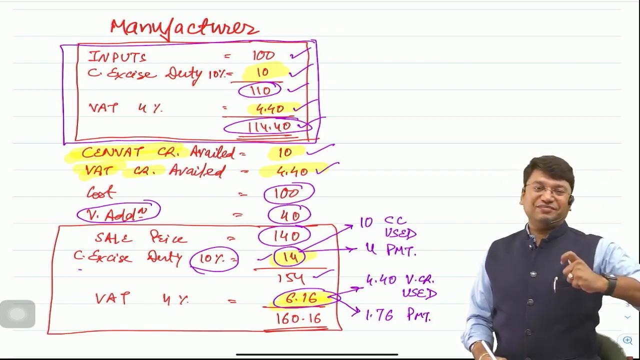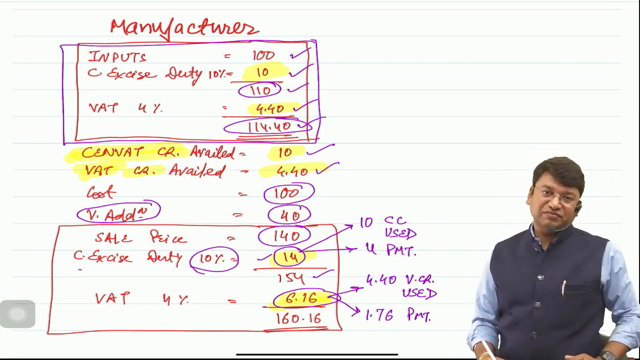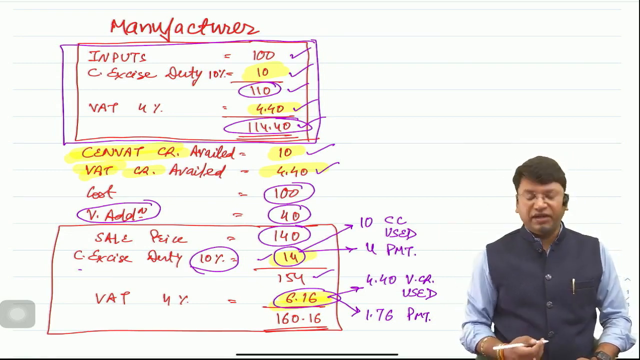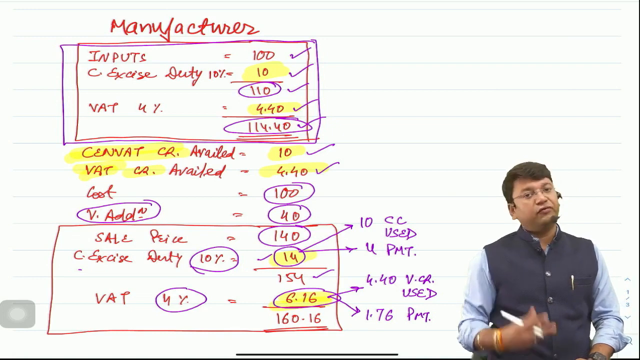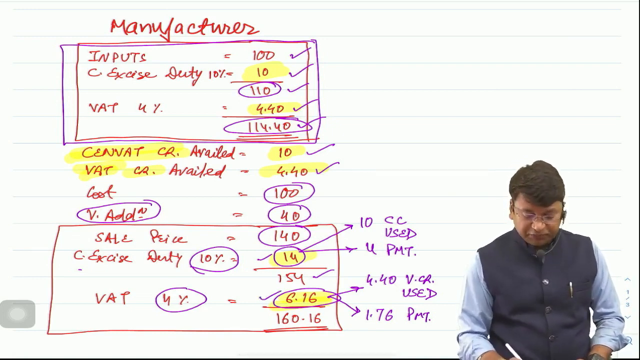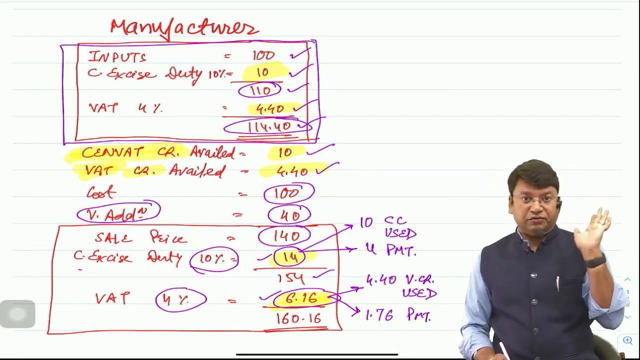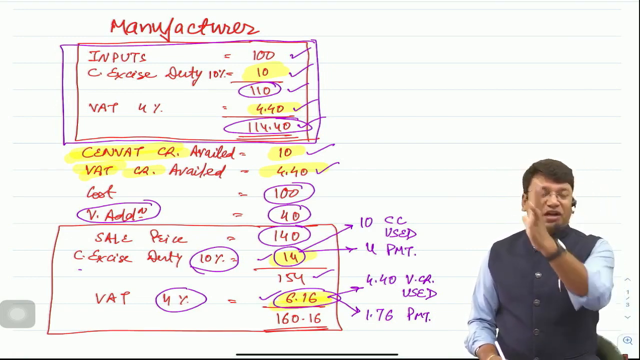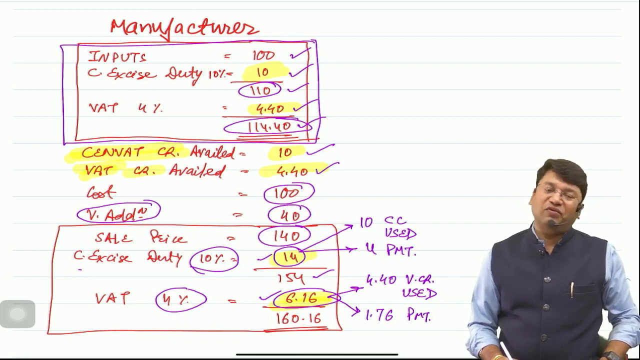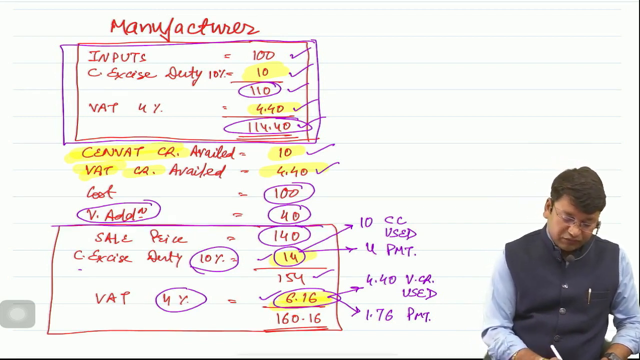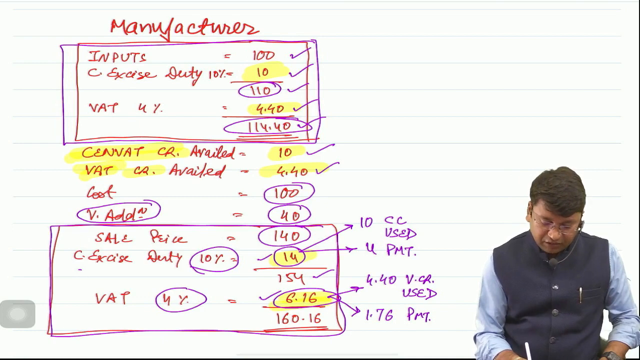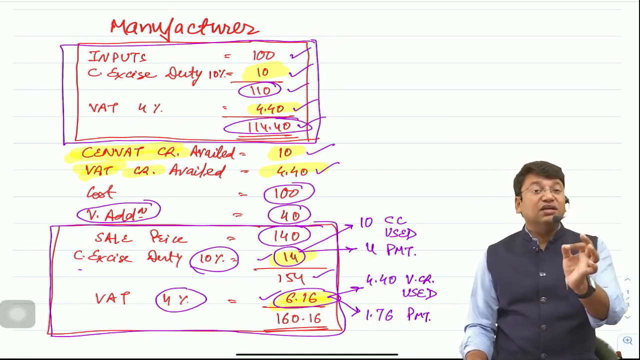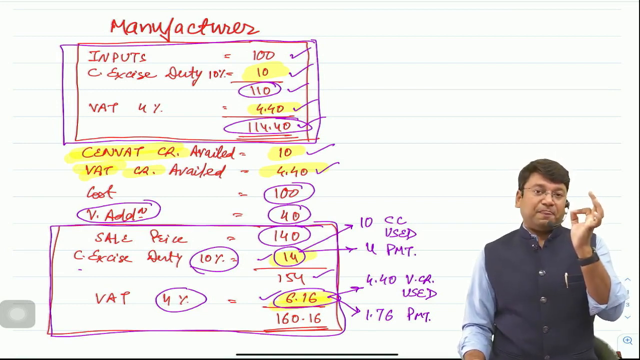Now when the manufacturer will sell those goods, again VAT will be charged. Suppose rate of VAT, again taking an example of 4%, 4% of 154 comes to 6.16, and total amount comes to 160.16. This is the sale invoice which the supplier will be issuing to his customer. See, 160.16 is the sale invoice.